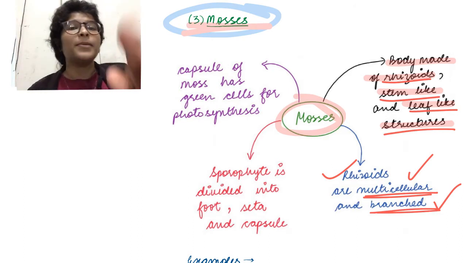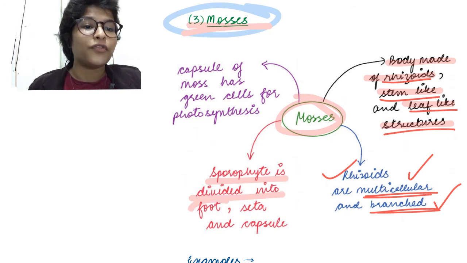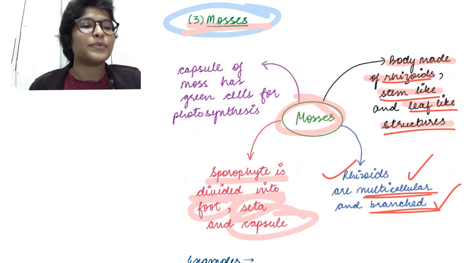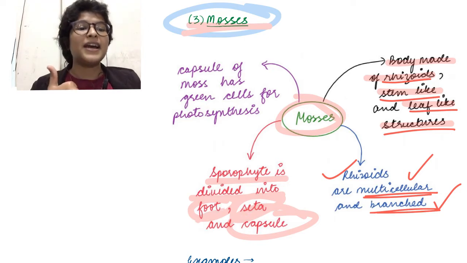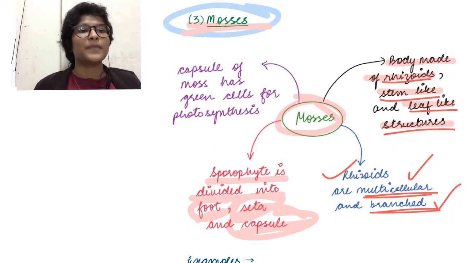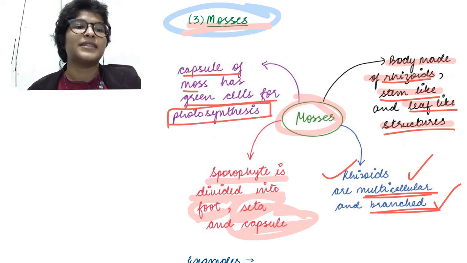Okay. Then what about the sporophyte? The sporophyte is divided into a foot, a seta and a capsule, just like liverworts. A foot, the seta and the capsule. Okay. Now the capsule of moss has green cells for photosynthesis.